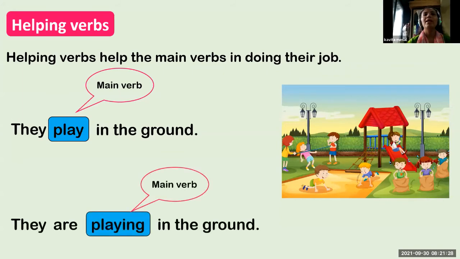They are playing in the ground. What is the helping verb here? Are. Good. So are is the helping verb of the main verb playing.